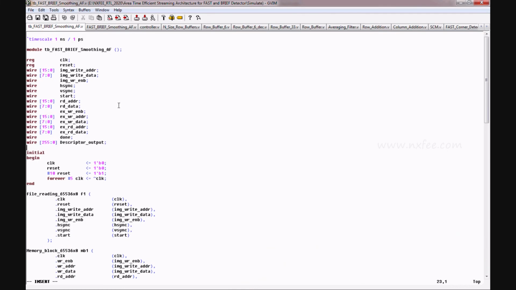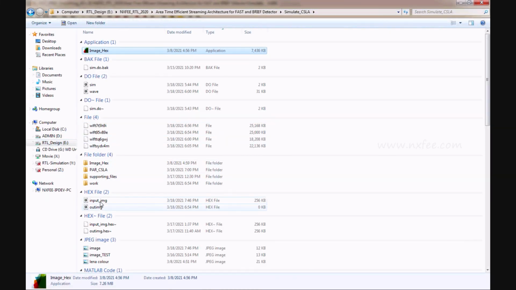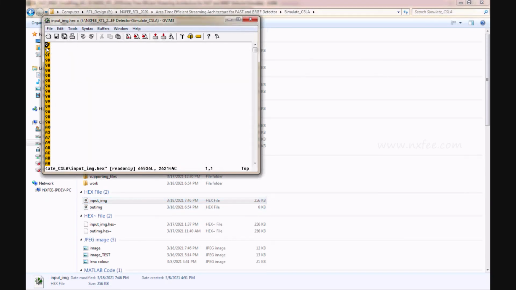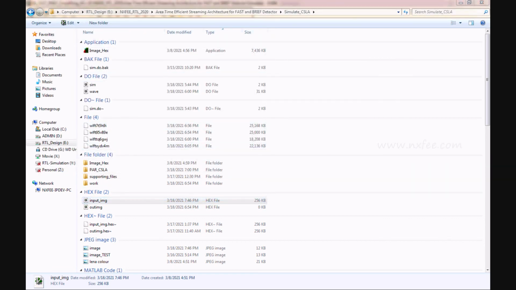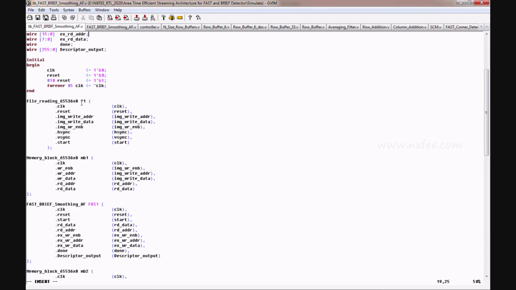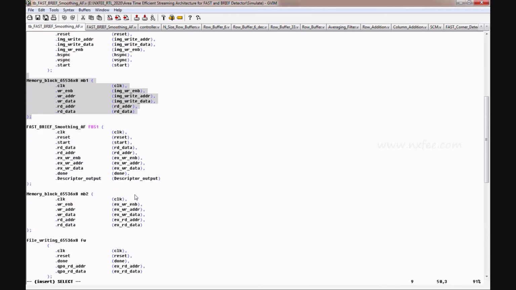Okay, it's a test bench. Here we read the input image from MATLAB. This is the input image. It is a hexadecimal file of the input image from MATLAB, and we load these values into this code using the file reading code. This file reading code will write the data into the memory. After that we read the data from this memory. So this is a memory code, and this is a FAST BRIEF smoothing AF filter.